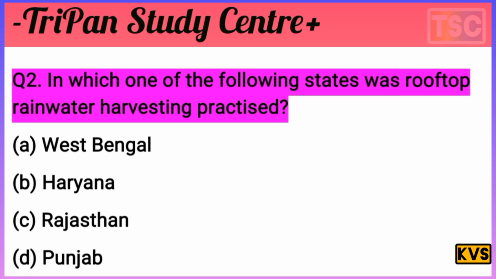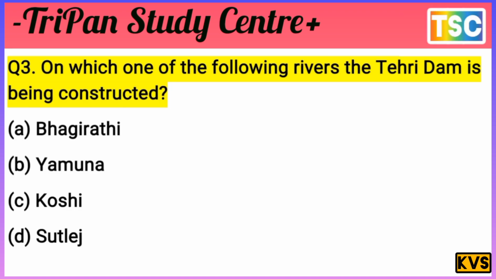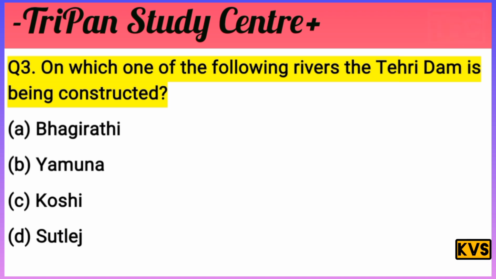This is a very important question. The next question is on the screen. On which one of the following rivers is the Tehri Dam being constructed? The question is clear. On which one of the following rivers was the Tehri Dam constructed? A. Bhagirathi, B. Yamuna, C. Koshi, D. Satluj.